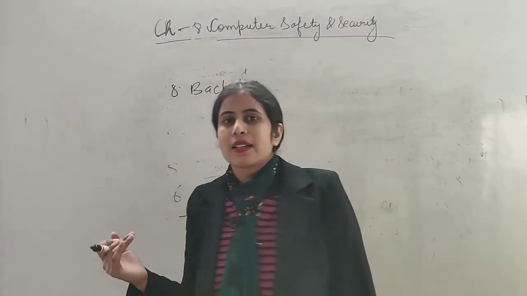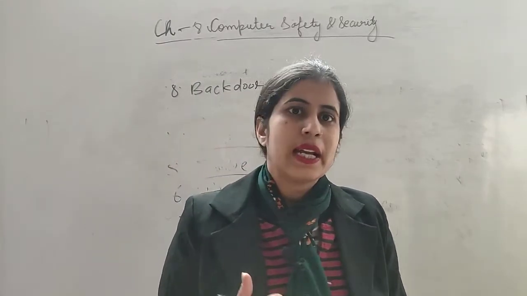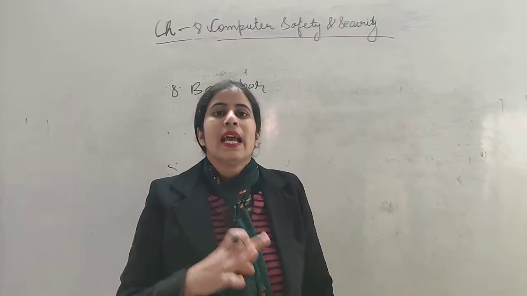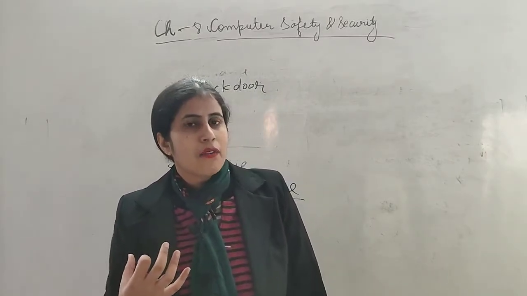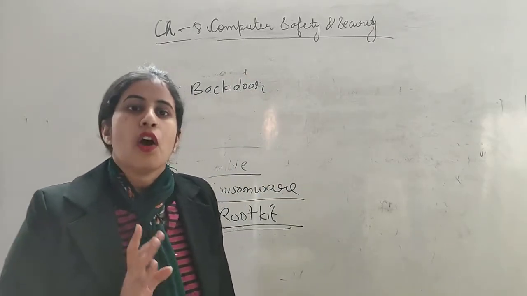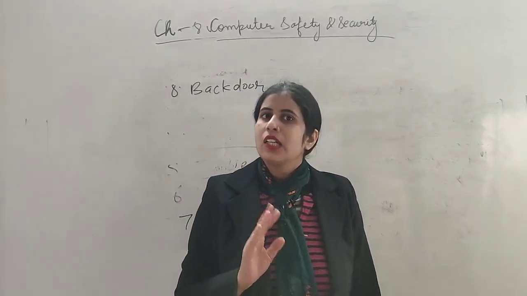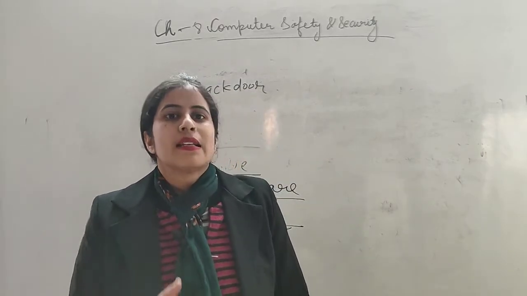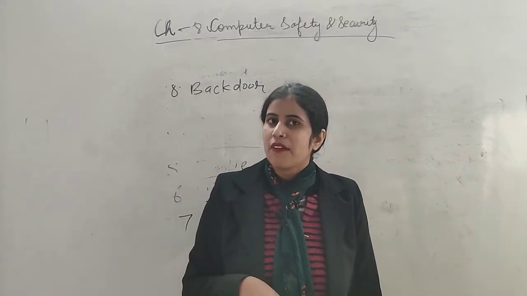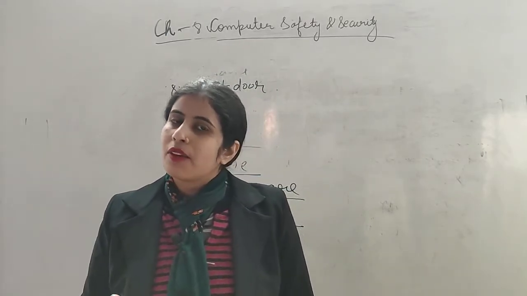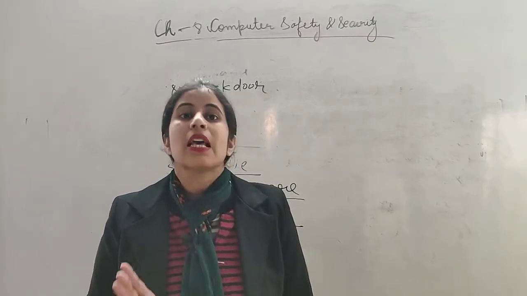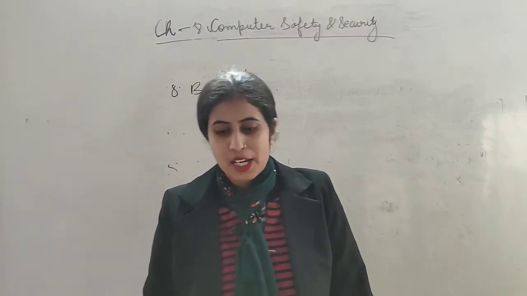Okay, so these are the types of malicious software, and their main use is to infect the important files and information and steal the data from a computer network. So the types of malicious software are total 8. First one is virus, second is worm, third is Trojan horse, fourth is spyware, fifth is ransomware, sixth is zombie, seventh is rootkit. Last one is backdoor. They are the types of malicious software.